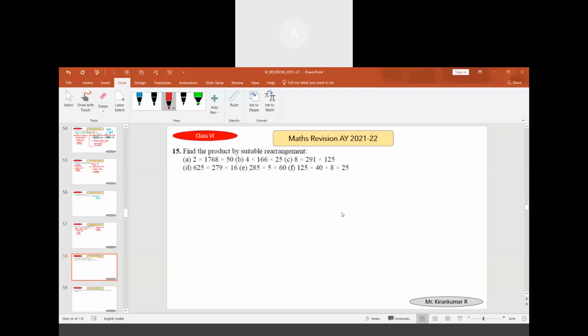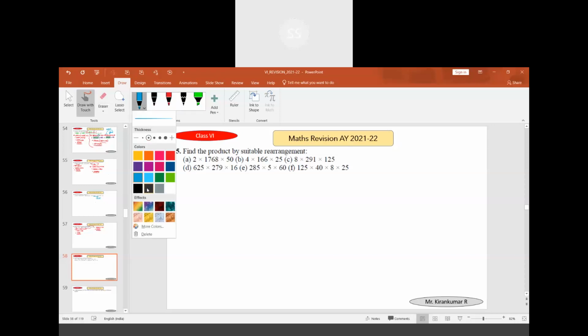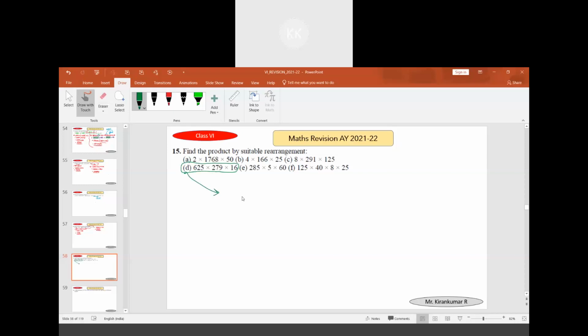Here is the difficulty when a product is asked. 125 into 4 equal to 500. 625 you have to multiply with 16.